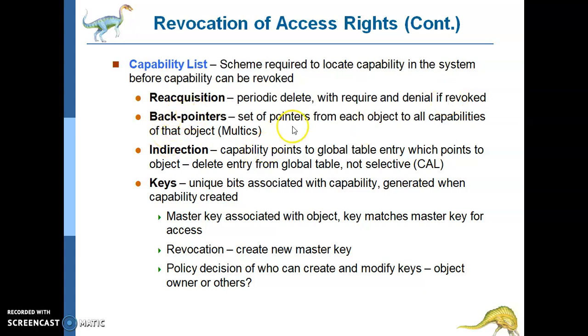Back pointers are a set of pointers from each object to all the capabilities of that object. In indirection, the capability points to an entry. I'll cover this particular section in the next part.